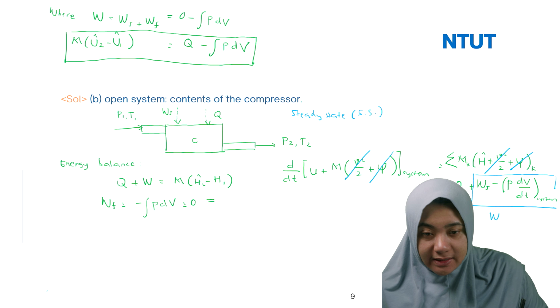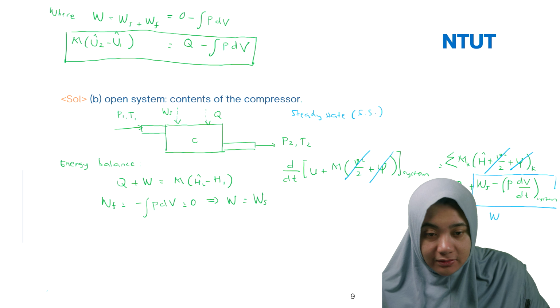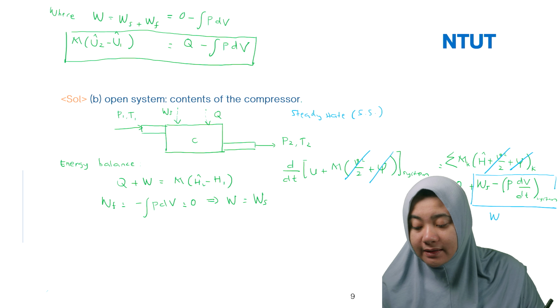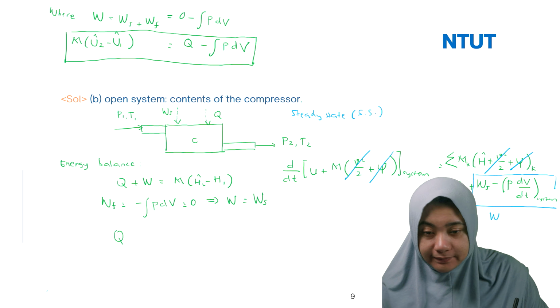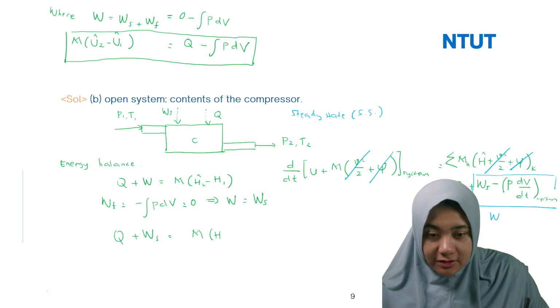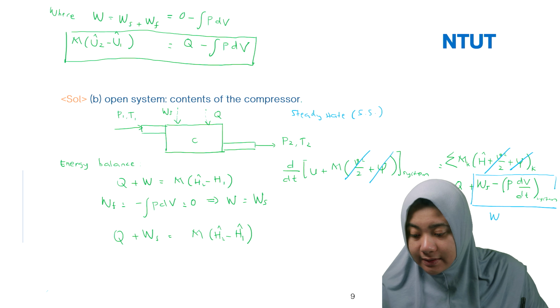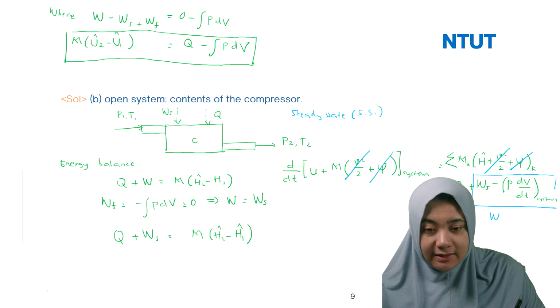Or you can say that W is equal to Ws. Then you can use Q plus Ws equal to m (H2 minus H1). In this case, this is your final equation.